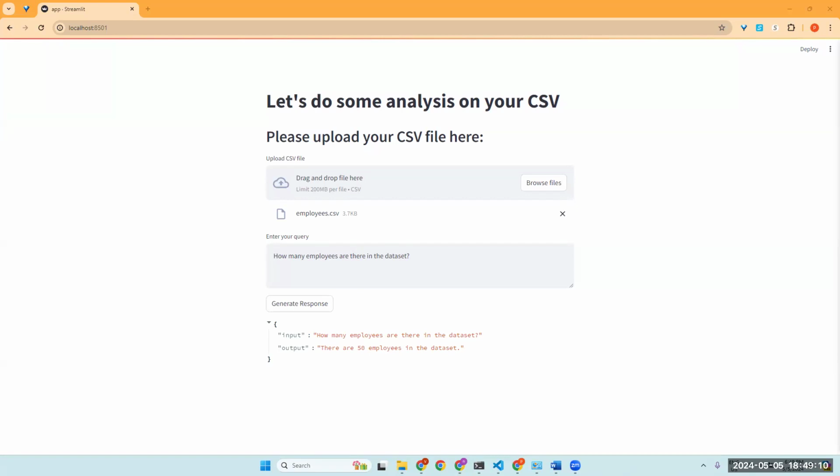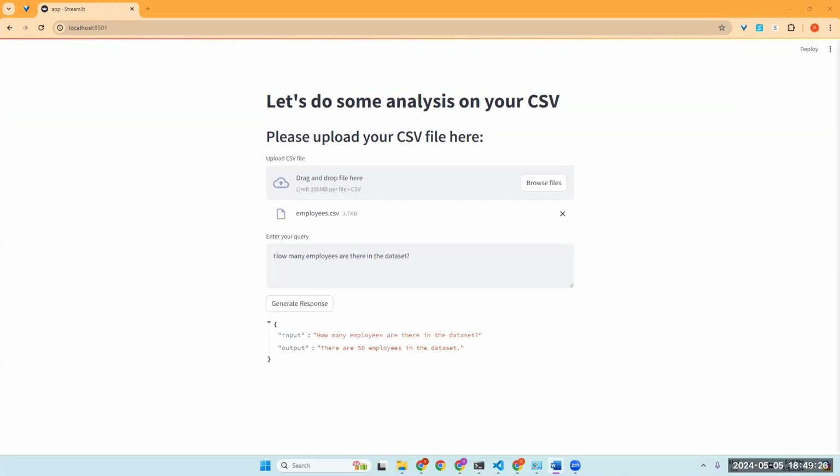Today I'm excited to share a tool that I believe is a game changer for data-driven decision making. This tool simplifies complex data analysis and makes it accessible through natural language queries. Let's dive in. Our journey starts with a common challenge, data complexity.